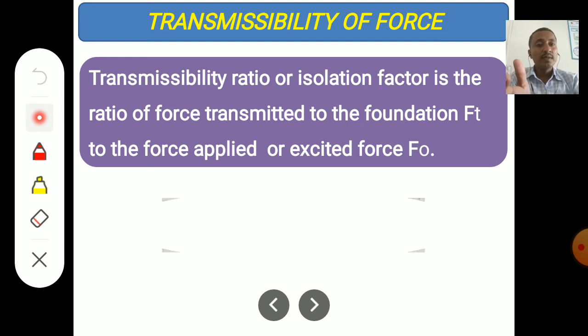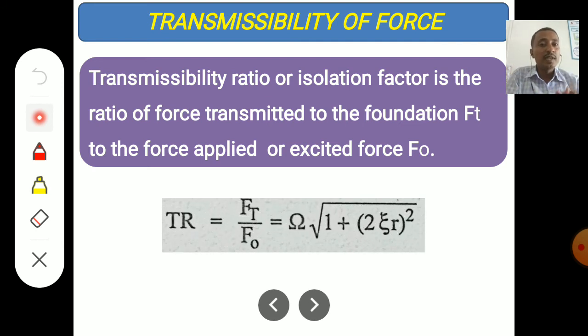Okay, so the transmissibility ratio is given by the force transmitted to the force applied. It is also given by the square root of 1 plus (2 zeta r) whole squared, over the corresponding denominator term. By using this formula, we can easily find the transmissibility ratio.